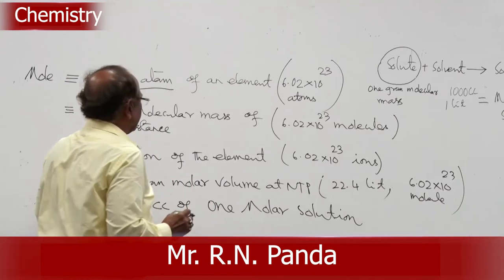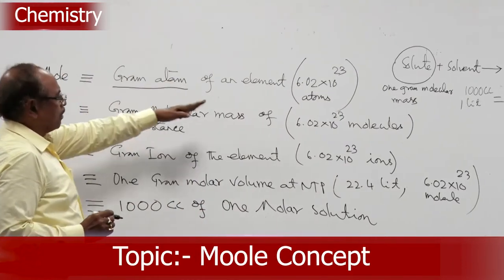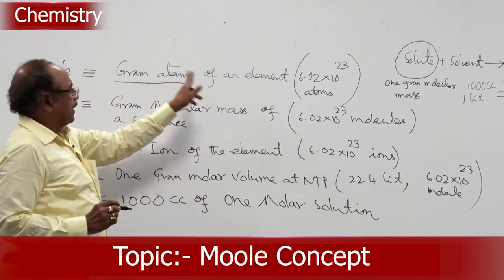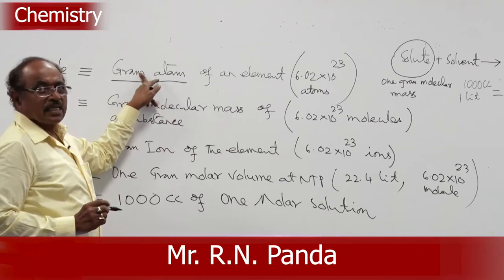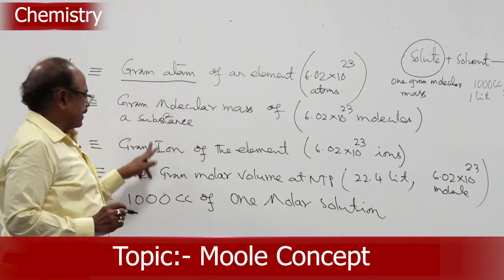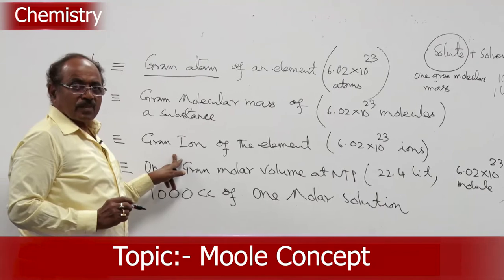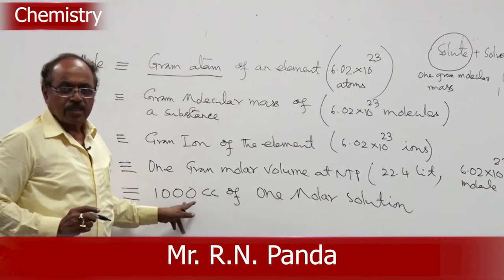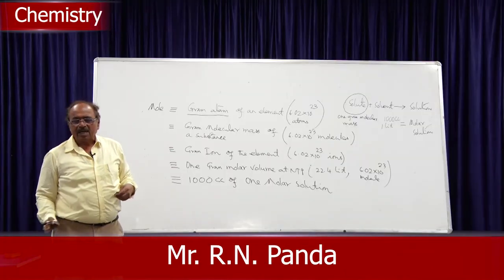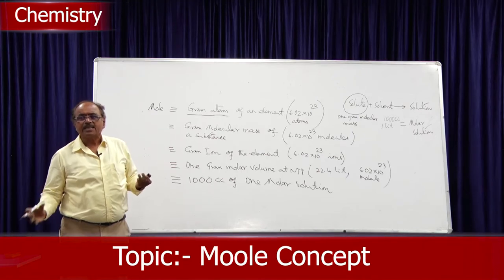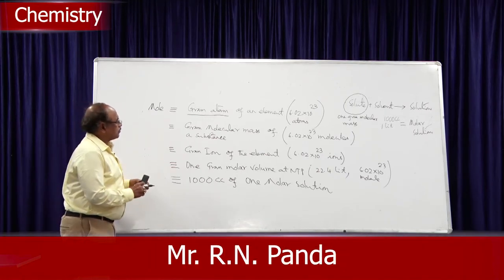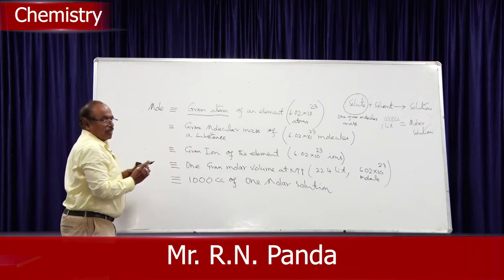It is explaining number, it is explaining mass, gram molecular mass, it is explaining volume, it is explaining a solution. So, this is a larger chemical unit. We will say that this is what is called a mole. What is a mole?